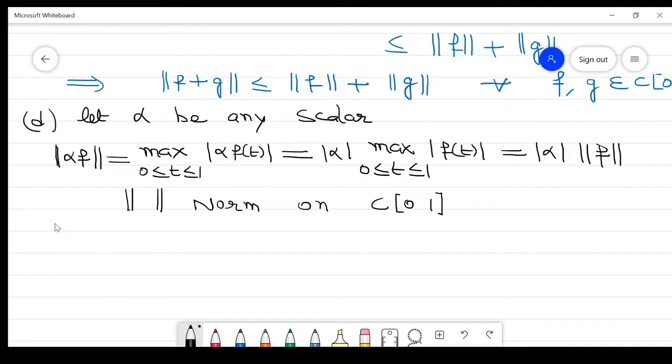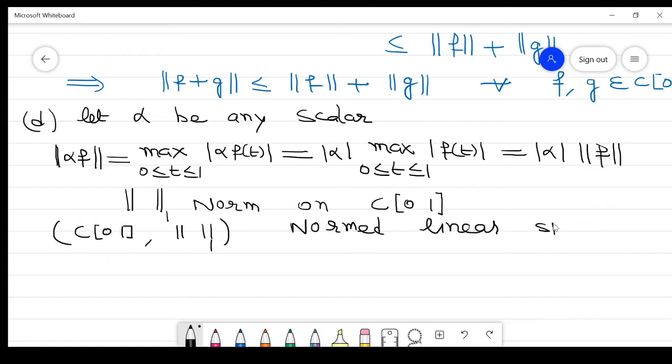Clear? Now, suppose this norm is norm 1. C[0,1] with this norm is a normed linear space. Clear? So we proved that this is a normed linear space with this norm, the maximum value of |f(t)| for 0 less than or equal to t less than or equal to 1.